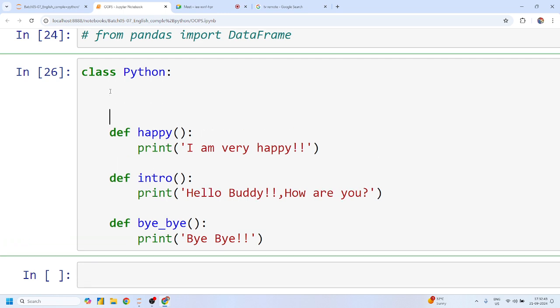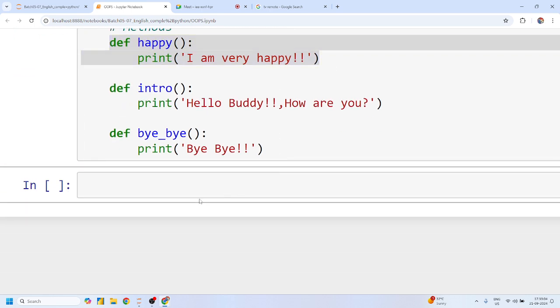But the big difference between function and methods is that whenever we are declaring a function inside a class, at that time we cannot call it a function. There is another naming convention for this. At that time we call it a method, not a function. So what exactly is the difference between this happy and this happy, Mohit?